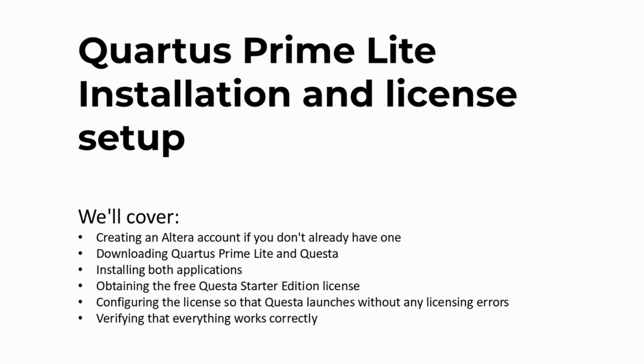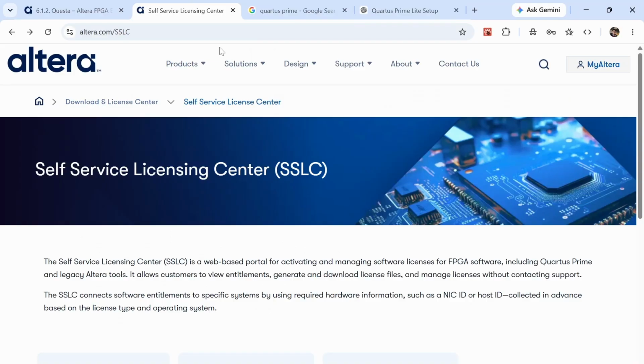In this video tutorial, you will be learning how to download, install, and configure the Quartus Prime Lite and Questa from start to finish. So we'll be covering how to create an Altera account if you don't already have one, downloading Quartus Prime Lite and Questa applications and installing both applications, and obtaining the free Questa Starter Edition license. And then after that, we'll be configuring the license so that Questa launches without any licensing errors.